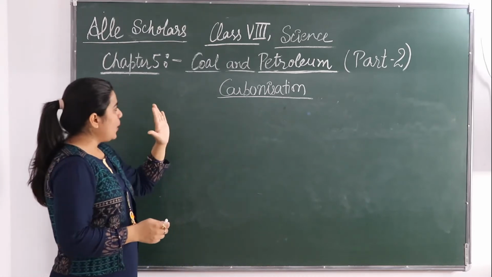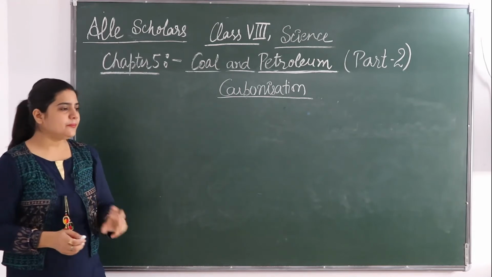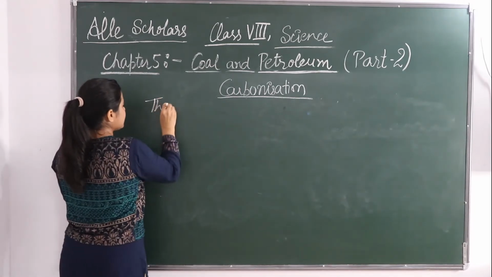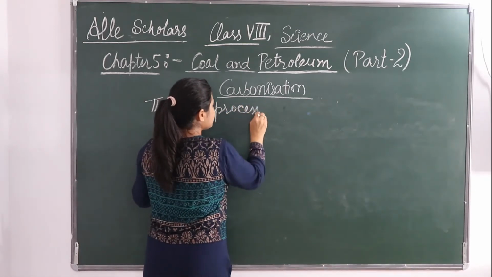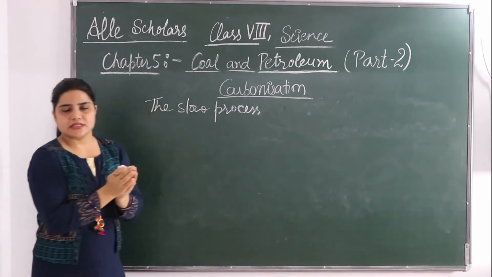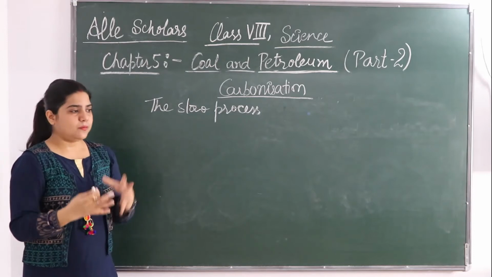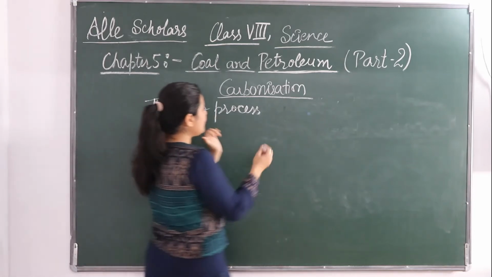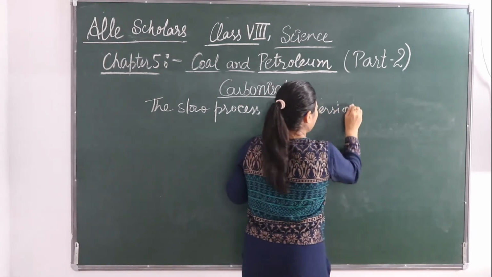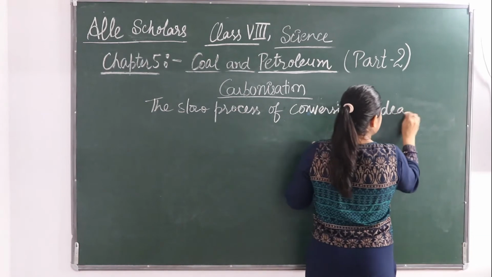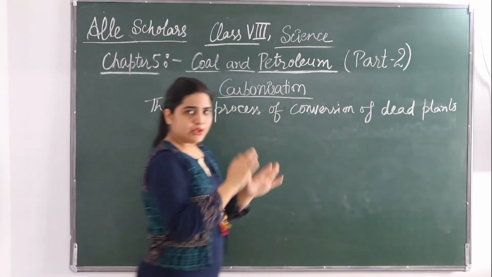So carbonization, as coal's main component is carbon, is the slow process of conversion of dead plants, or even you can say dead vegetation, into coal.